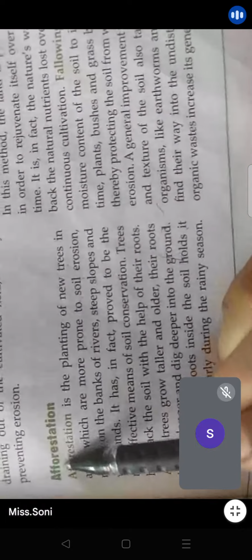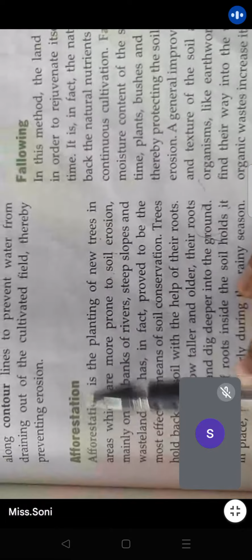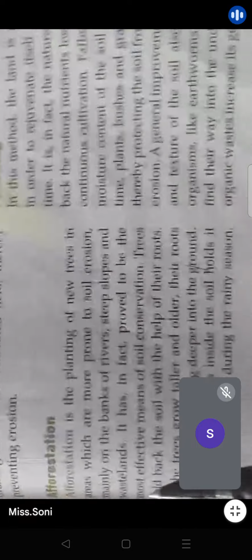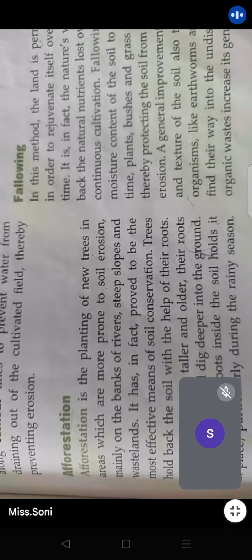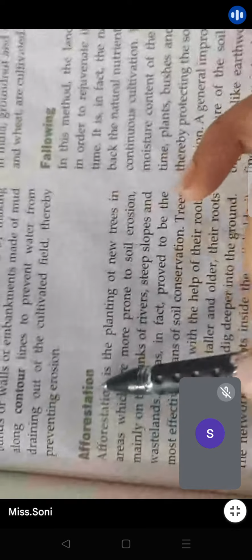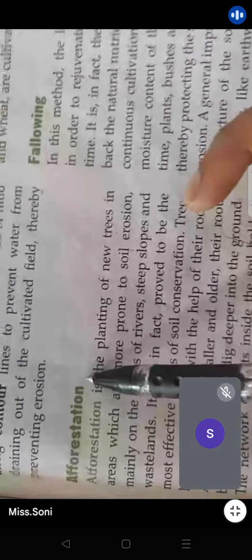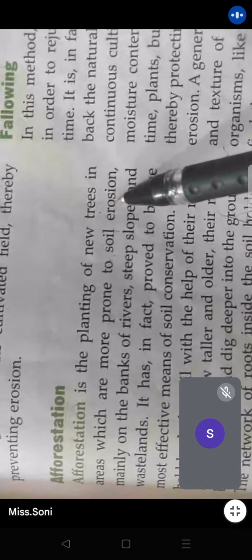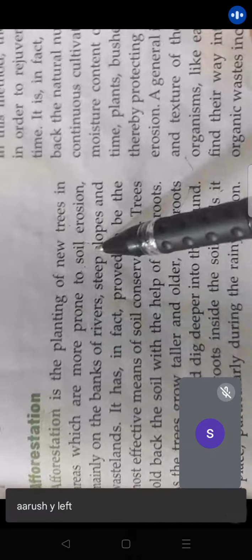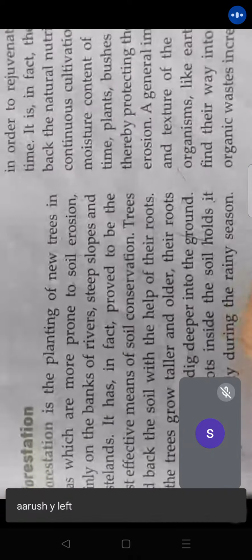Next is afforestation. Can you see this word afforestation? Simply, afforestation means, see, I am explaining to you. Afforestation basically means planting trees in the areas which are more prone to soil erosion. In hilly areas, very easily soil goes down, right?